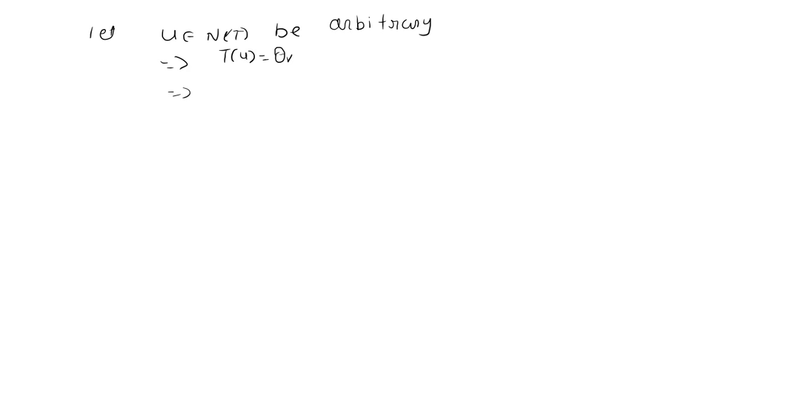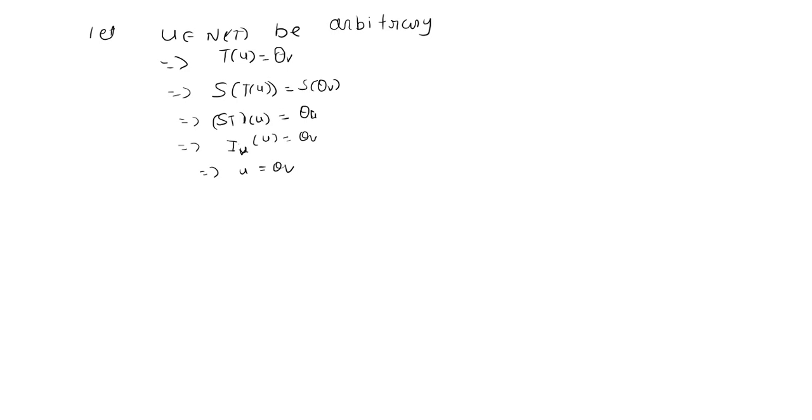Then if I take the composition with S on both sides, then S of T of u is equal to S of theta V. Since we have a composition, I can write ST of u, which is nothing but theta U. We have stated already that ST is IU, so IU of u is equal to theta U. This implies u is nothing but the zero element.